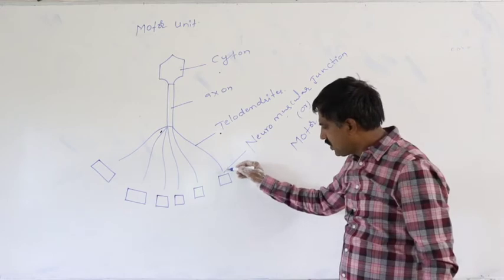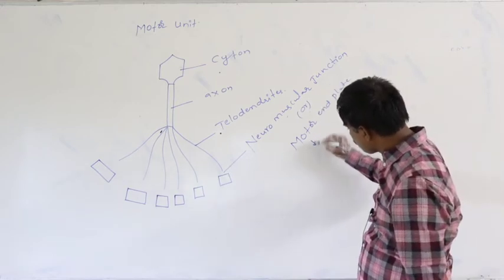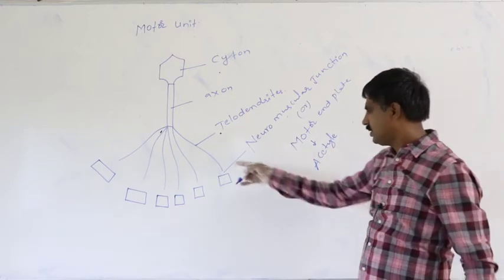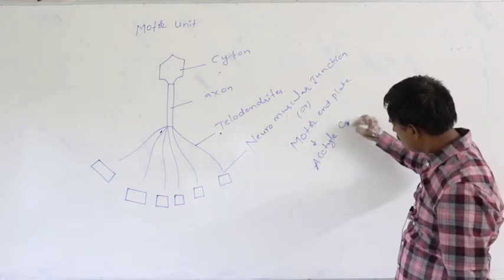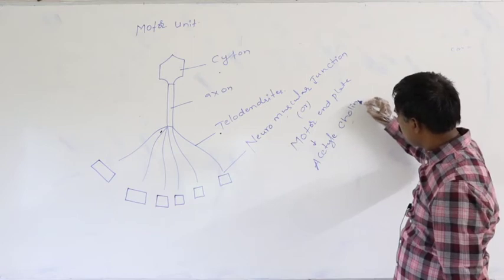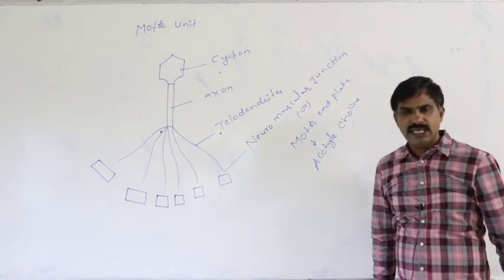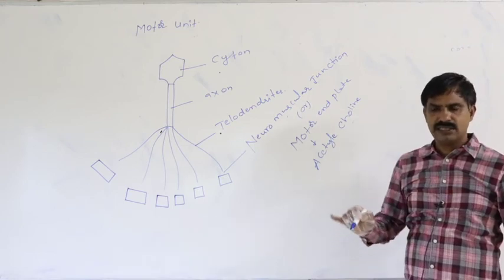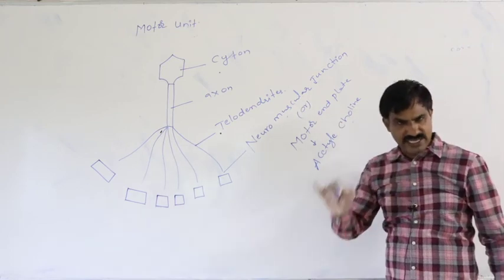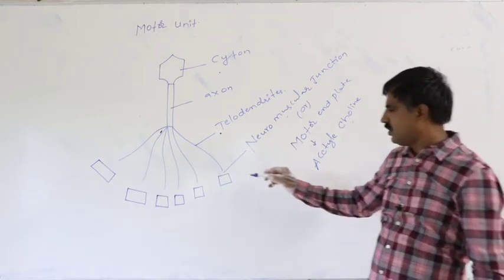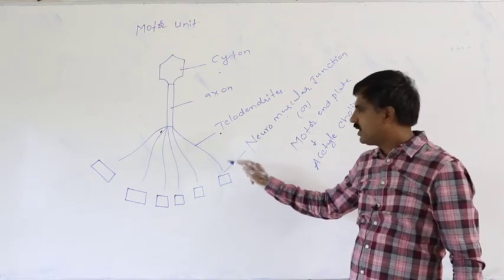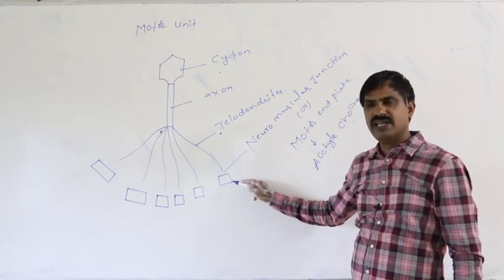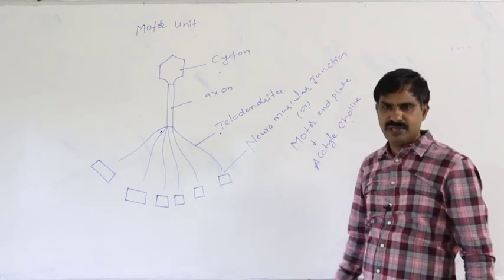So into the neuromuscular junction, what is the neurotransmitter released by the telodendrites? Acetylcholine. Acetylcholine is a chemical substance that principally transfers the information from the telodendrite to the sarcocyte for getting the muscle contraction.